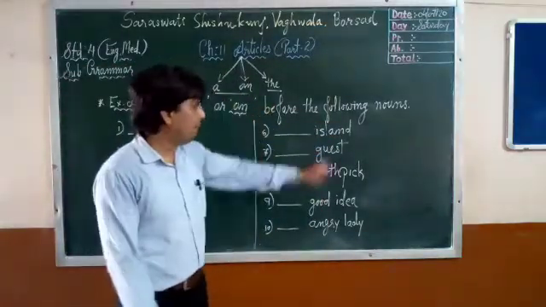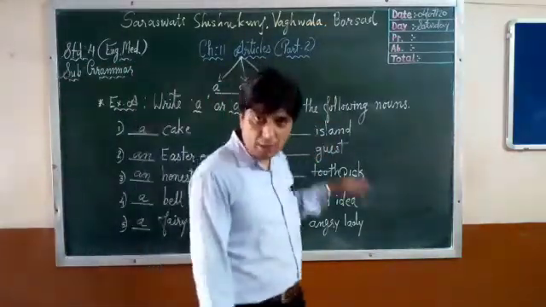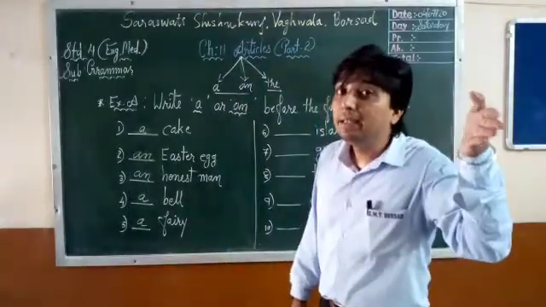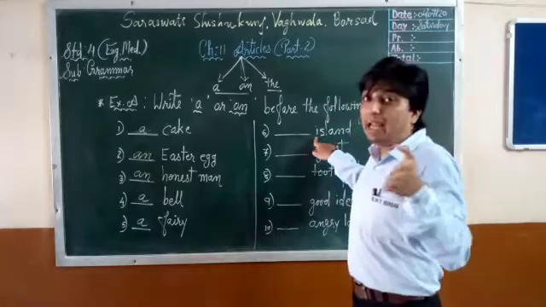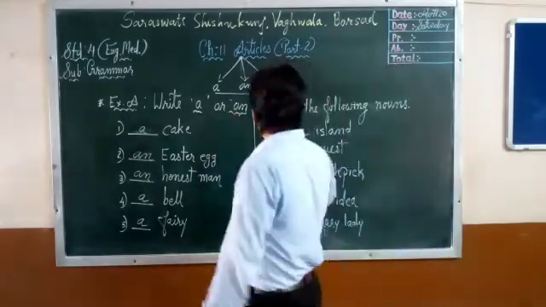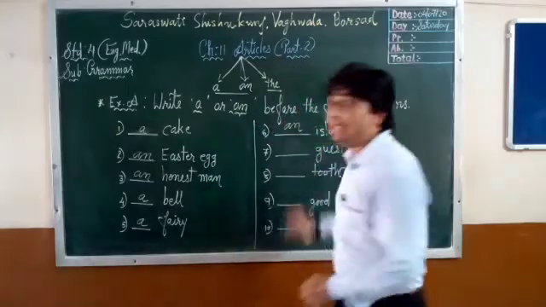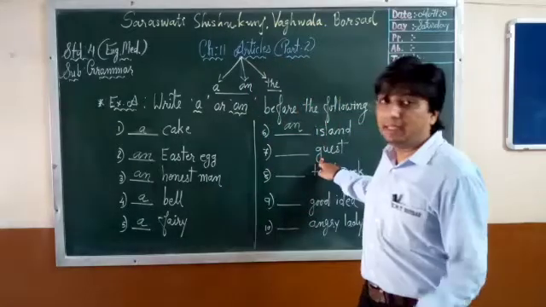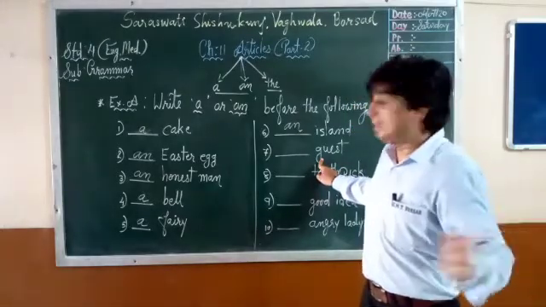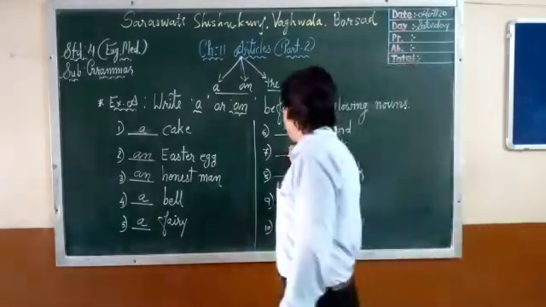Island begins with I. Is it a consonant or a vowel? A, E, I, O, U. Vowel. Article an. Guest, G. It begins with G. Is it a vowel? A, E, I, O, U. There is no G. So what is that? Consonant. So there must be article A.